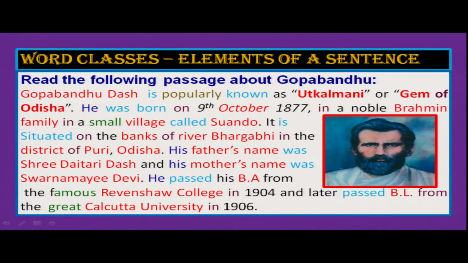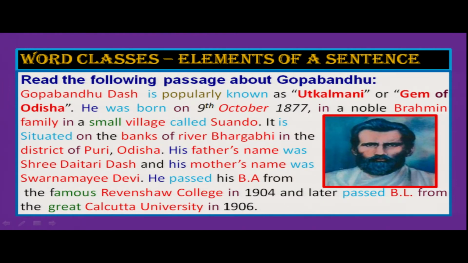Gopabandhu Das is popularly known as Utkalamani or Gem of Odisha. He was born on 9th October 1877 in a noble Brahmin family in a small village called Suwando. It is situated on the banks of river Bhargavi in the district of Puri, Odisha. His father's name was Sri Daitari Das and his mother's name was Swarnamoyi Devi. He passed his BA from the famous Ravenshaw College in 1904 and later passed BL from the great Calcutta University in 1906. So this is a very small paragraph.